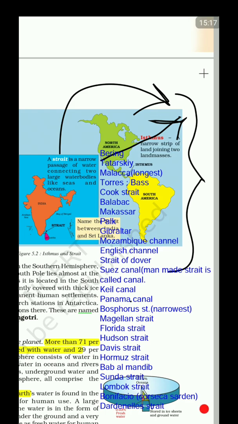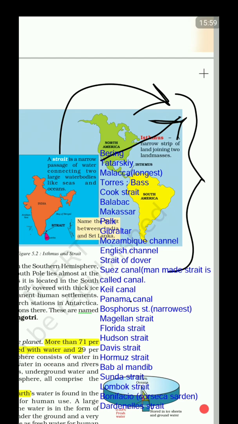Next is the Mozambique Channel in the Indian Ocean, between Mozambique and the African mainland. The English Channel is between England and the European mainland. Next is the Strait of Dover, the smallest, between Britain and France. Next is the Suez Canal. What is a canal? When a strait is man-made, it's called a canal. The Suez Canal is in Egypt. The Kiel Canal is in Germany, separating the North Sea from the Baltic Sea.